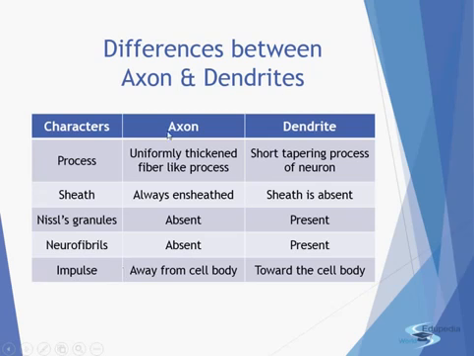Impulse, the most important difference: the axon takes the impulse away from the cell and the dendrite takes the impulse towards the cell.